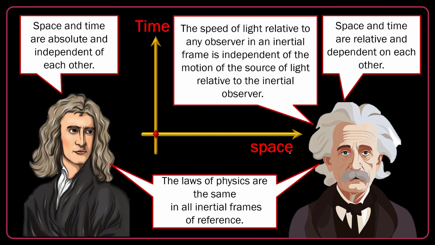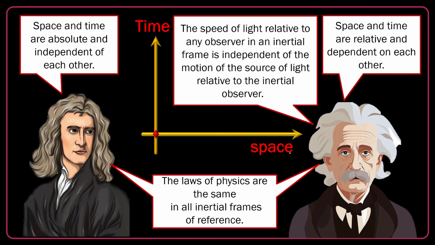More than that, Einstein confirmed and emphasized that the speed of light relative to any observer in an inertial frame is independent of the motion of the source of light relative to the inertial observer. That means no matter how fast you are moving, to which direction you are moving, the speed of light is always absolute and c relative to you.